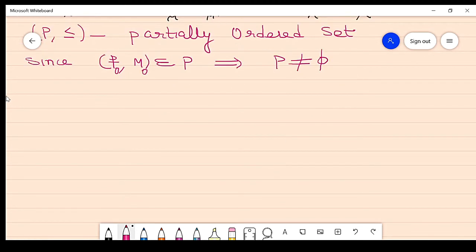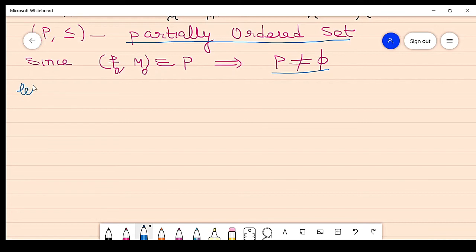Now we got two things. One is that P is a partially ordered set, and second is that P is non-empty. Now the third step is that we take some chain, or totally ordered set.